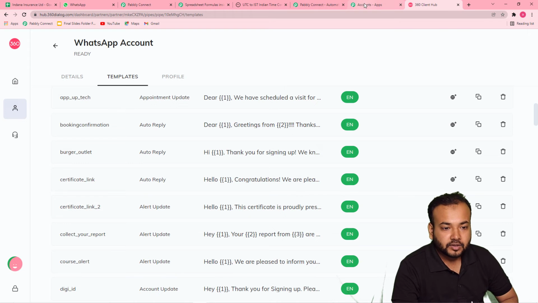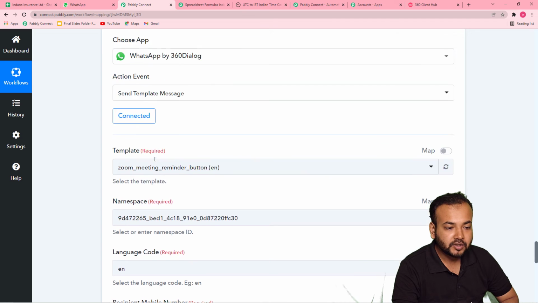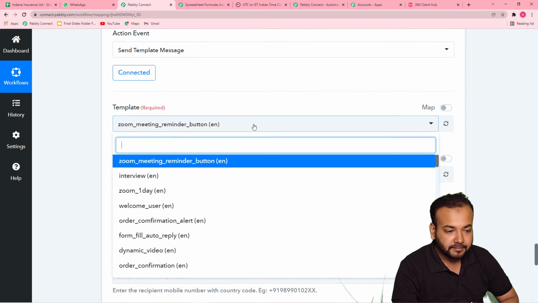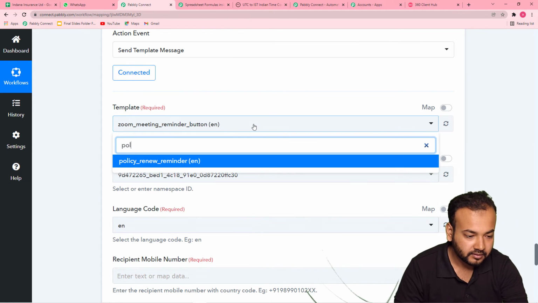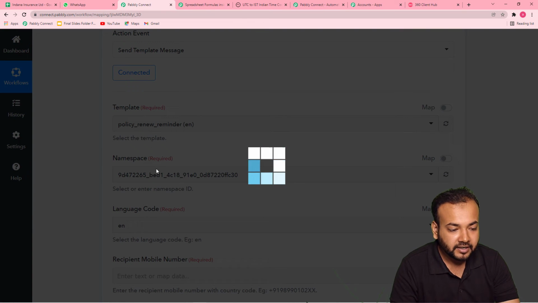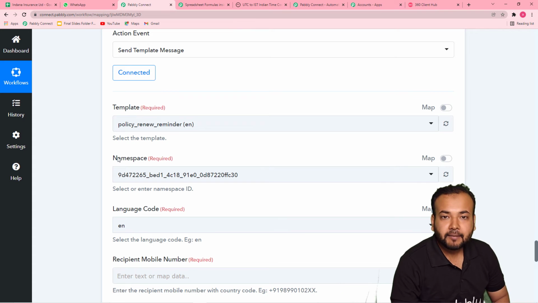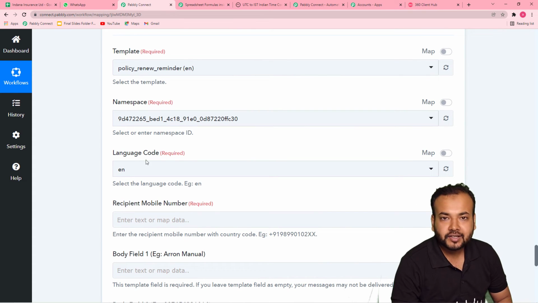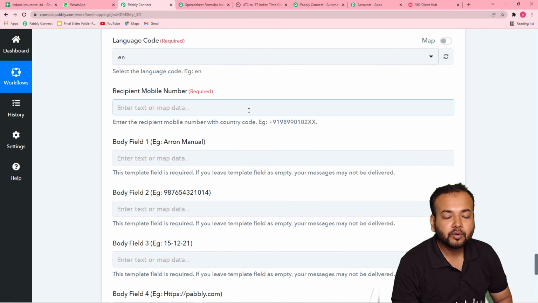Okay, so you can see here in Pabbly Connect, first you have to select the message template that you are using. So my template is this policy. Okay, so I am using this policy renew reminder template. So after selecting your template, this namespace field and the language code will get automatically filled up. And here in this recipient mobile number, you have to enter the WhatsApp number of the person to whom you want to send the message.